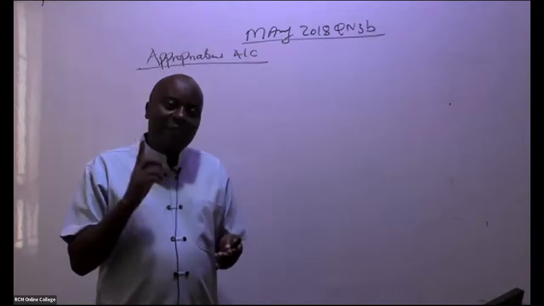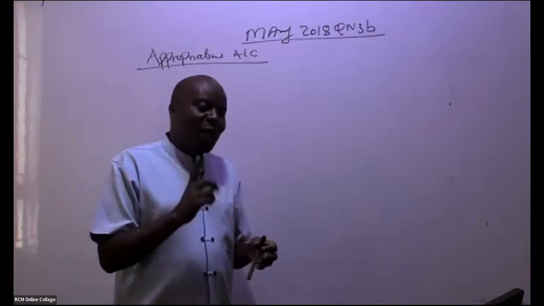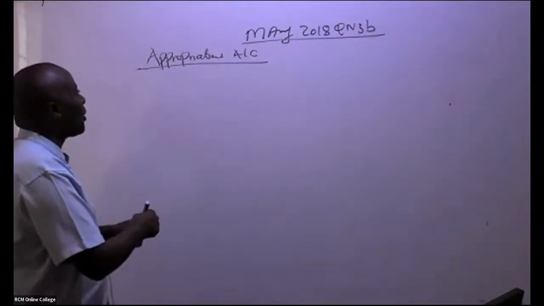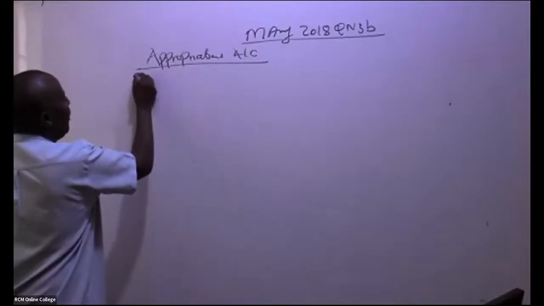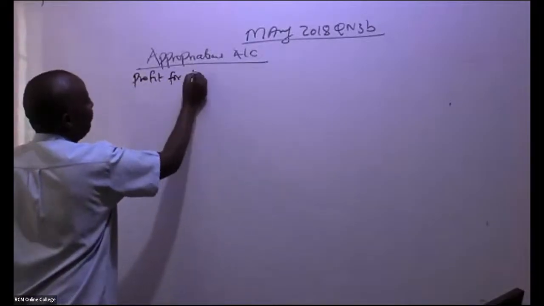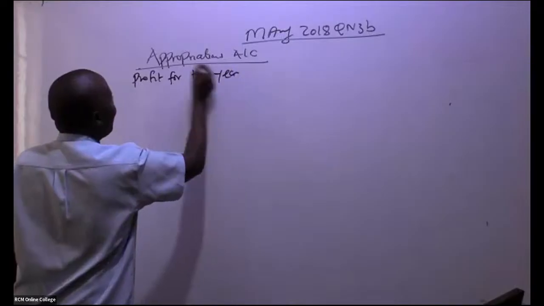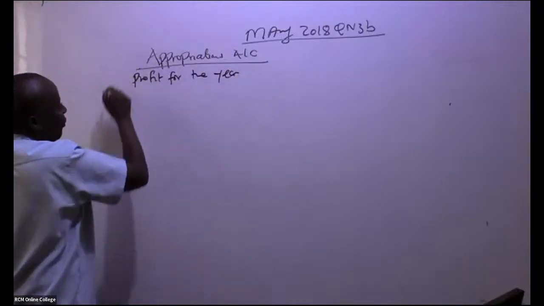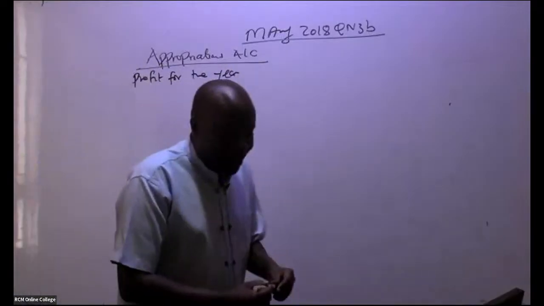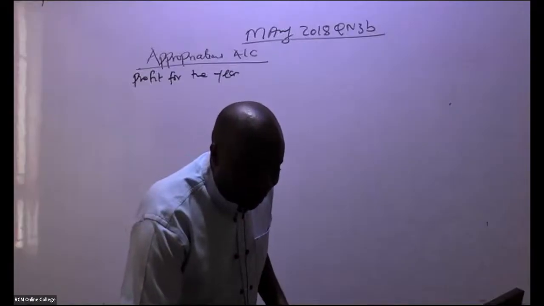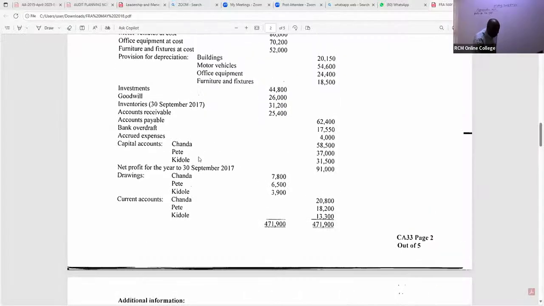So that is the first thing that you need to do. Come and make an appropriation account. So you give us here profit for the year, very fast. I'm doing part one. Is there somebody who is able to see the profit for the year? Irene is giving us 91,000, right? You can see profit for the year. You guys are so good. Net profit for the year, 91,000.